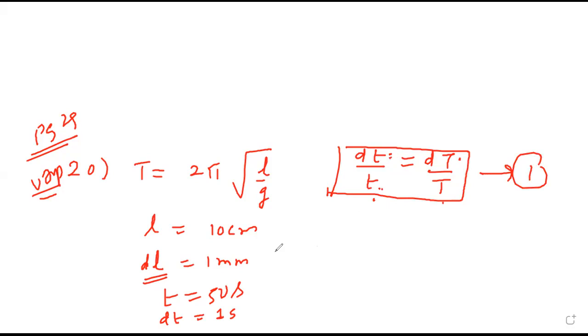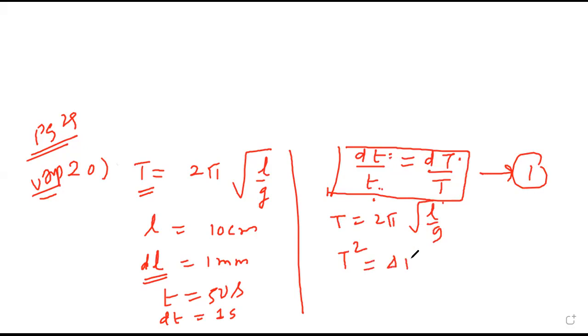Now you want error in g, but the formula is given of T. I want in g, so I will square it and separate g from here. So can I say T square is 4 pi square L by g? Any doubt? No, sir. Because we wanted g, so I want to separate.